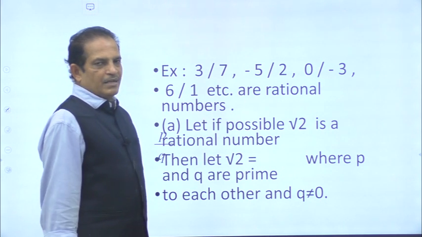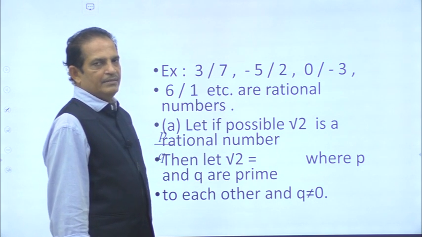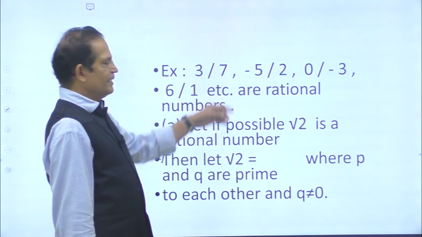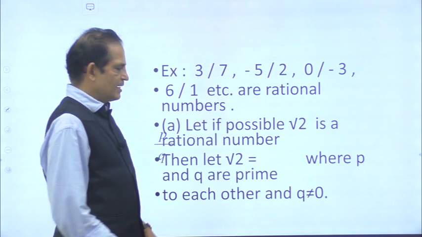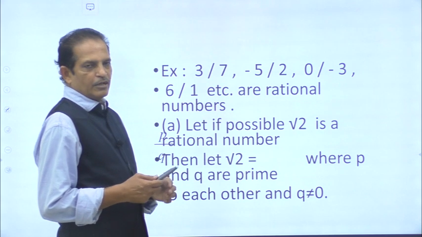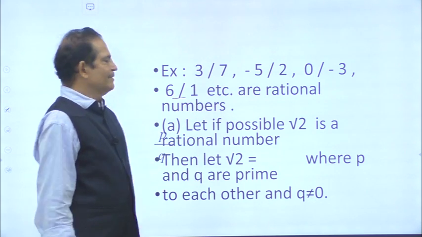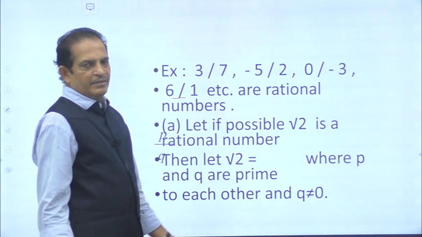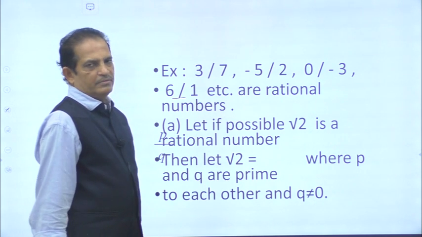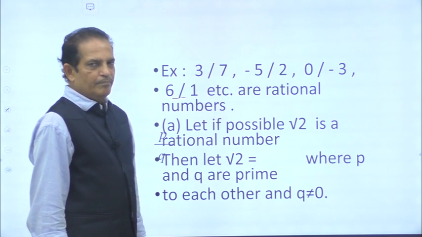So, the examples are familiar to you. See this, 3 by 7 is a rational number, minus 5 by 2 is a rational number, 0 by minus 3 is also a rational number, 6 by 1 is a rational number, etc. Many more rational numbers are there. All these rational numbers are in the form P by Q.